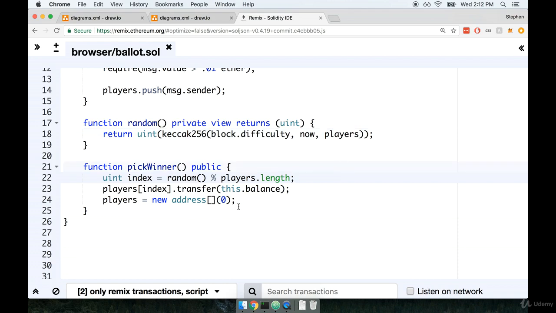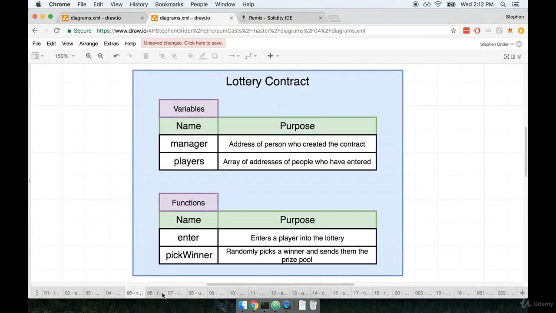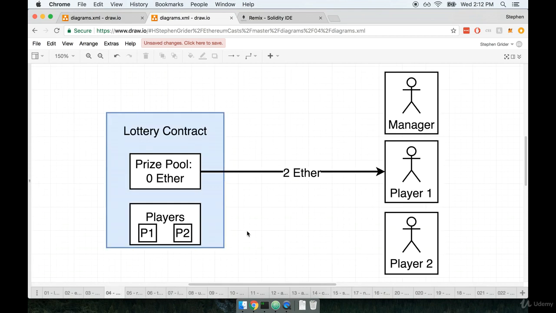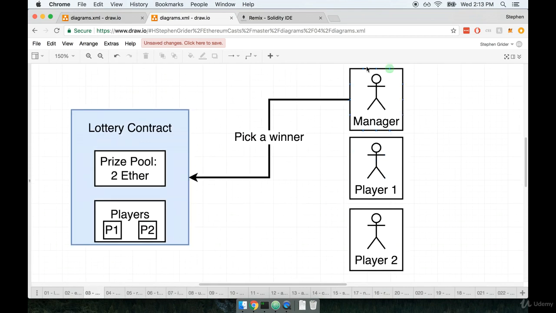The next issue that I want to point out with our contract is the fact that anyone can call our pick winner function right now. If you recall, when we first started talking about the layout of our contract, we had said that only the manager was supposed to be able to tell the contract to pick a winner. Nobody else should be able to.